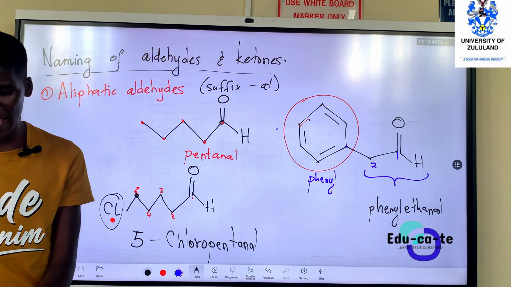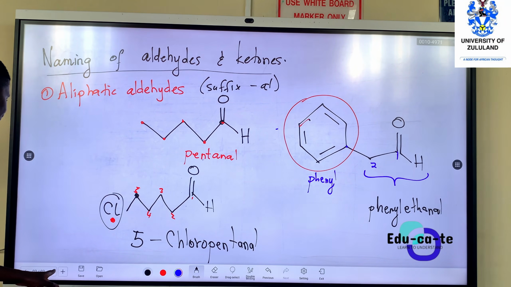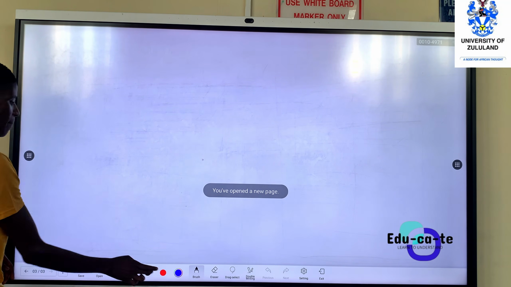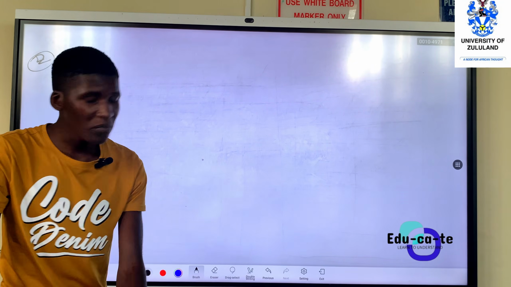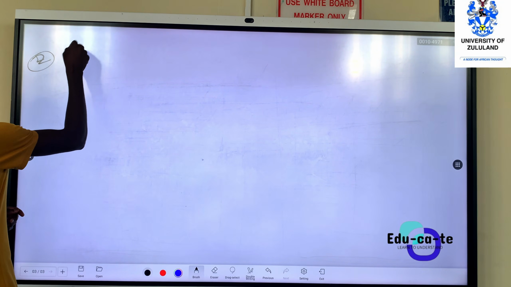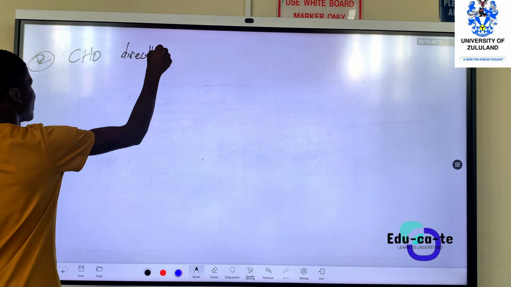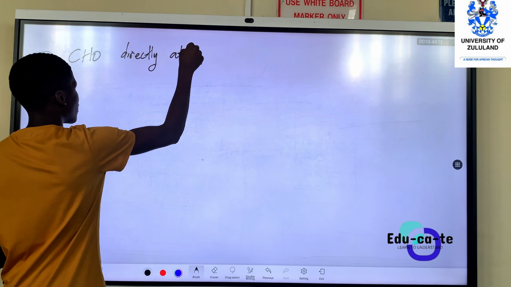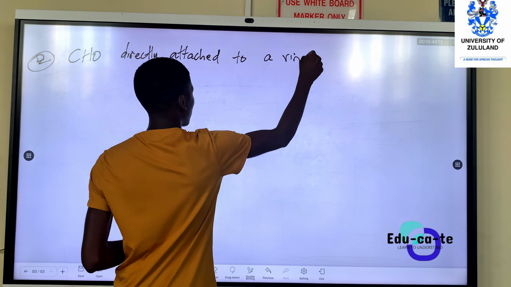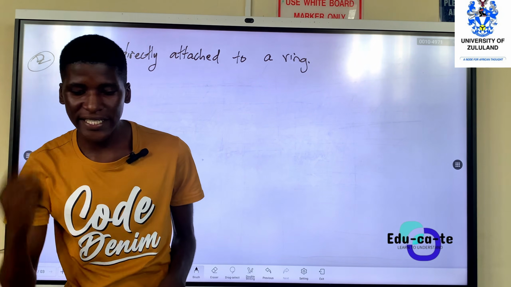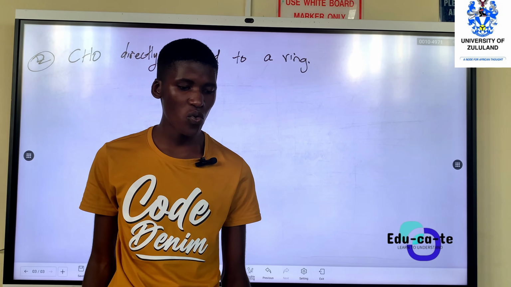So there are many other examples that we can do, but this is basic aldehydes, which I said are aliphatic aldehydes. But we can have another naming criteria. If we have got an aldehyde with a CHO directly attached to a ring, let's look at the scenario whereby the CHO group is directly attached to a ring.